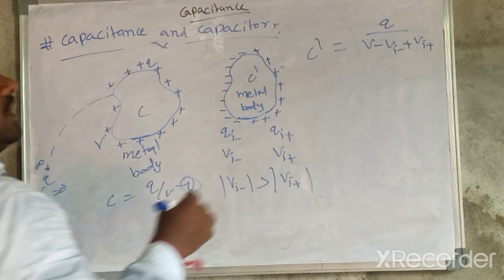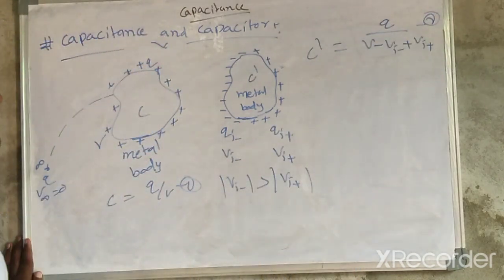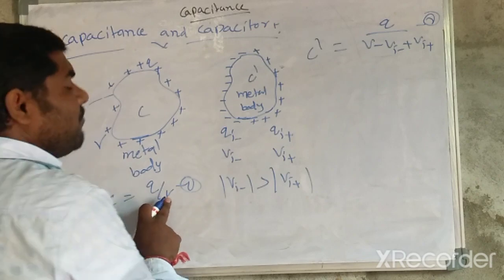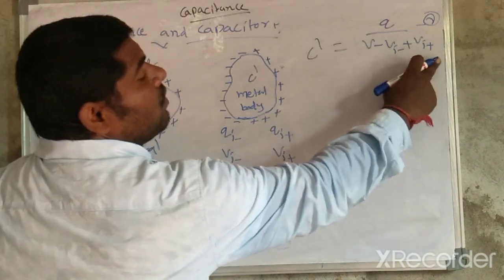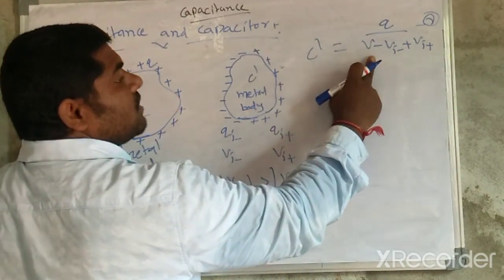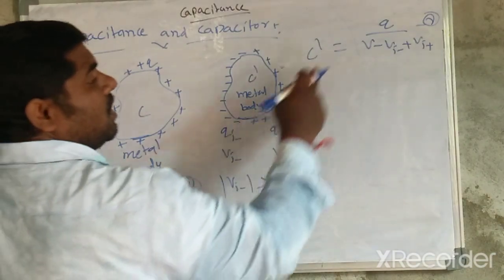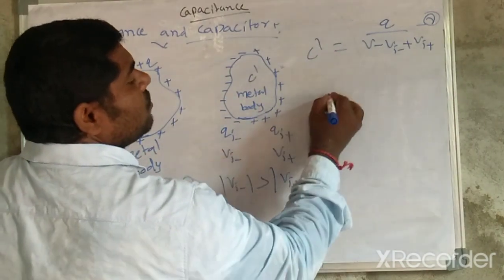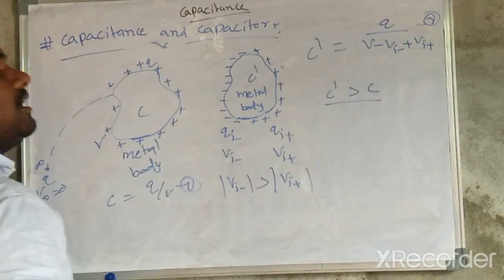Let us consider this as equation number 2. Compare equation 1 and equation 2. The V value compared to this total is more, so the denominator is less, meaning C dash is more. Comparing equation 1 and equation 2, C dash is bigger than C.